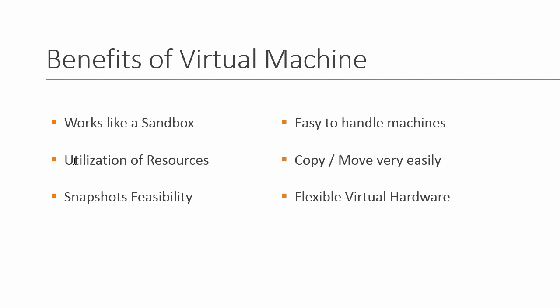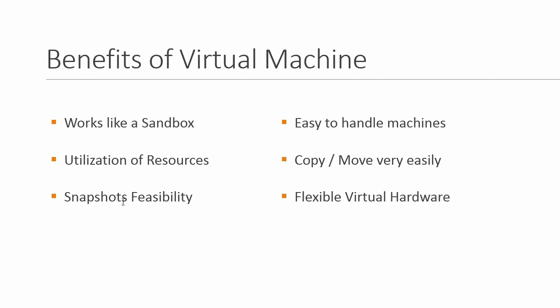The second benefit is utilization of resources. If you have 16 GB of RAM, 8 GB of RAM, or a powerful processor, why shouldn't we use them to run multiple computers or multiple operating systems simultaneously on your computer? If you have more power, why shouldn't we do multiple tasks at one time, or run multiple operating systems at one time?